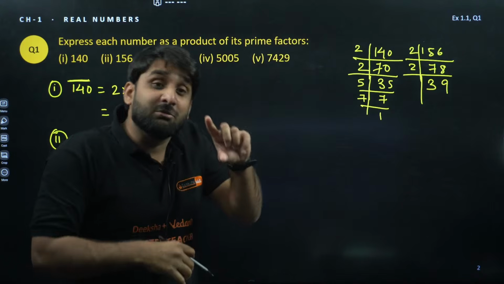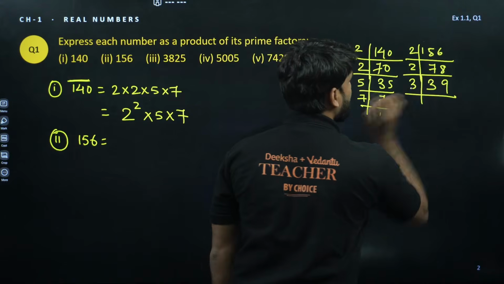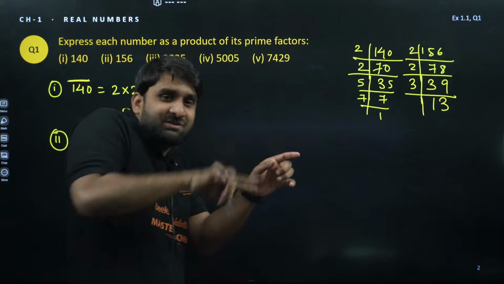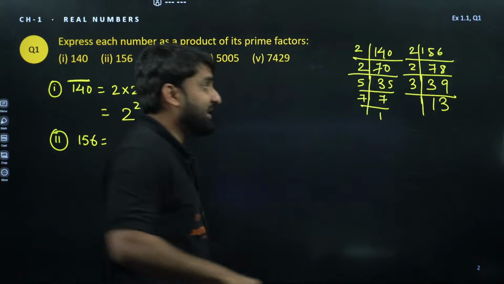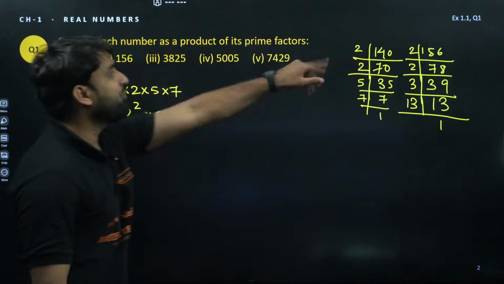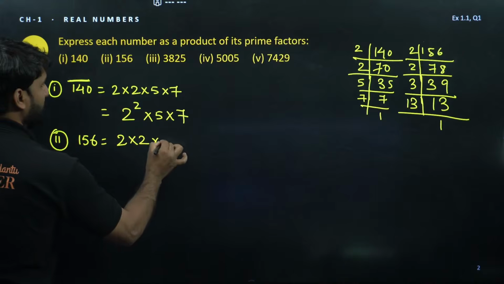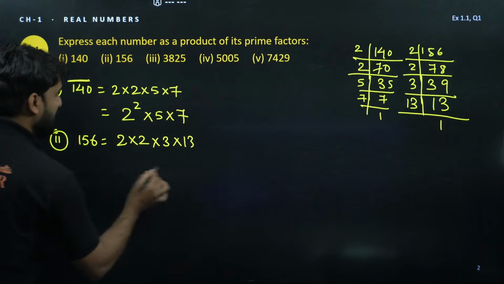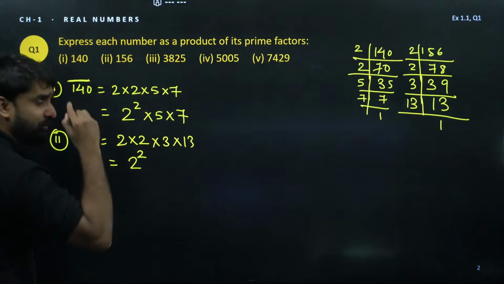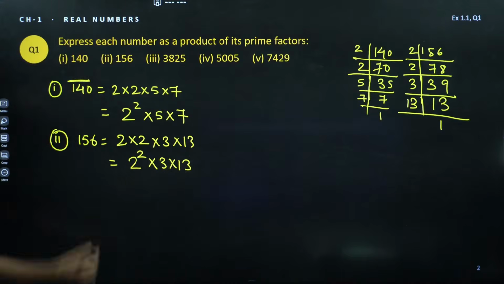It comes in the table of 3, or we can say 13. 13 3s are 39, and 13 is itself a prime number, so directly 1 will come. So we can write 156 as 2 into 2 into 3 into 13, and it can also be expressed as 2 to power 2, because 2 is multiplying 2 times, into 3 into 13. So this is the product of prime factors.